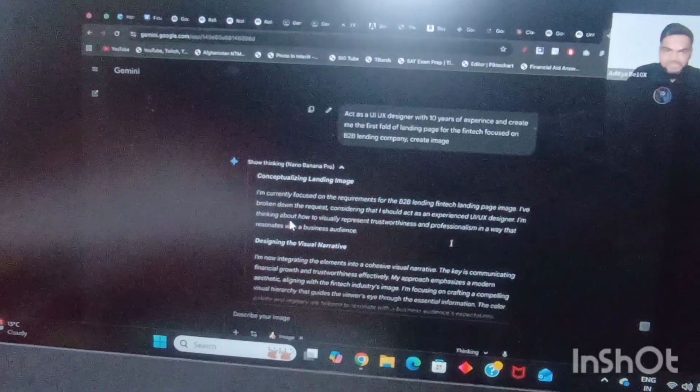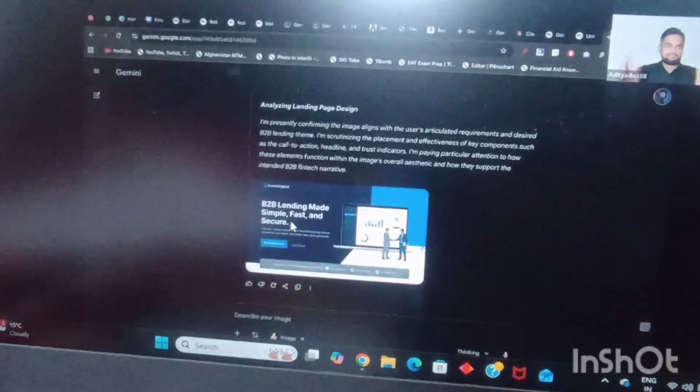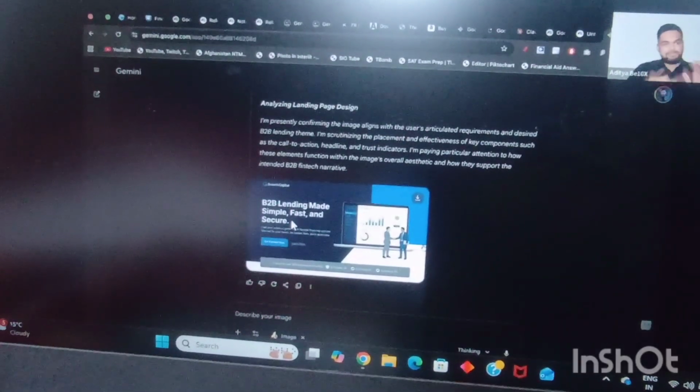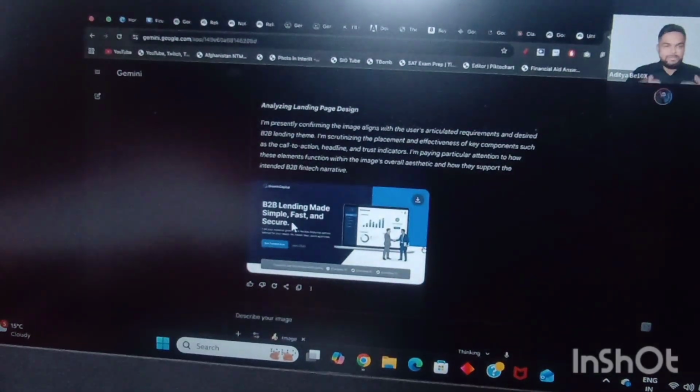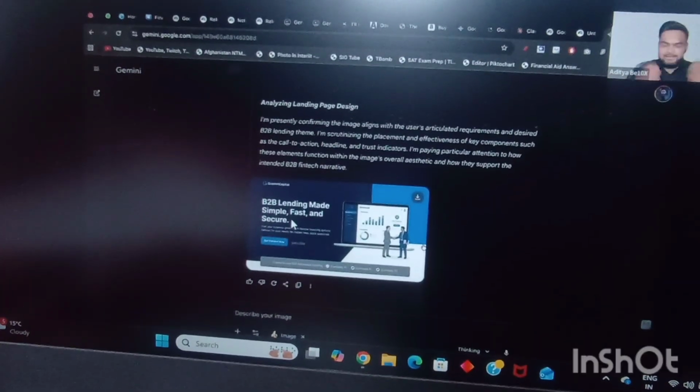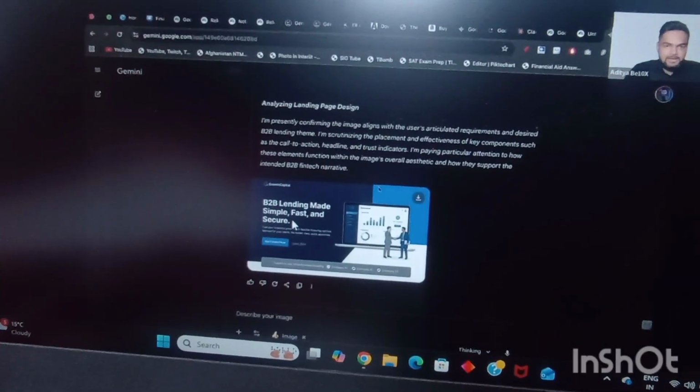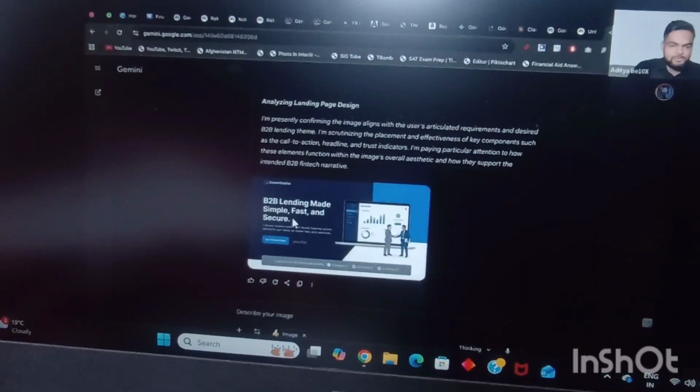You can also give it your pictures and ask it to edit them. This won't be in the scope of the session. I'm just going to show you how you can benefit as a working professional, right? You can ask it to create any kind of marketing material or something like that, right? So now folks, we have created the UI design.